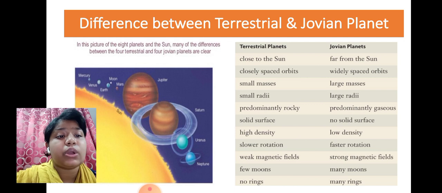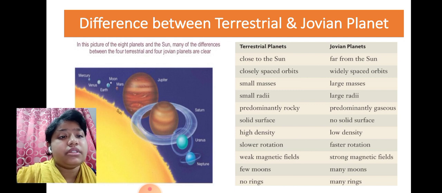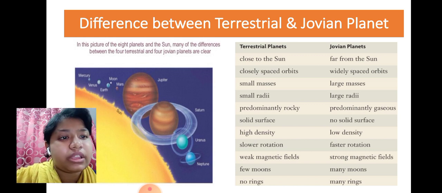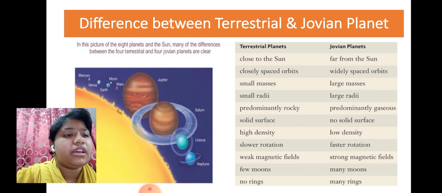Terrestrial planets have closely spaced orbits, but Jovian planets have widely spaced orbits. Terrestrial planets are small in radii, but Jovian planets are large in radii. Terrestrial planets are predominantly rocky, but Jovian planets are predominantly gaseous. Terrestrial planets have a solid surface, whereas Jovian planets don't.